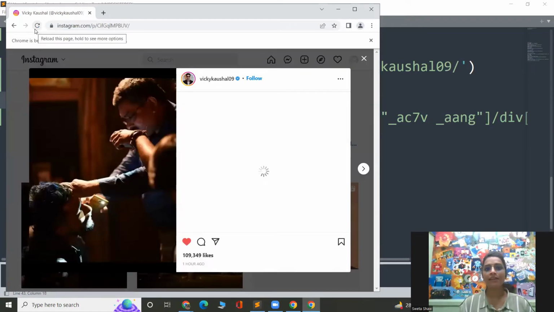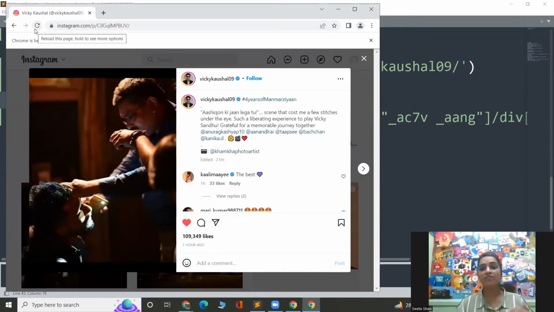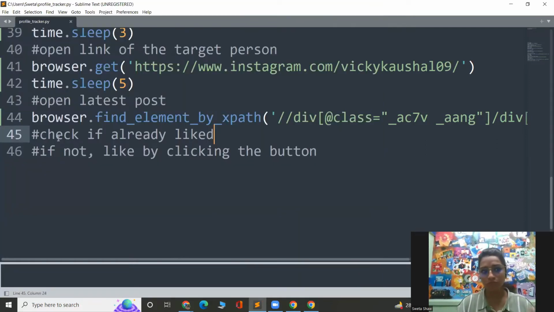So the page has appeared and here the particular post has been opened. Okay. So we are now at our last stage. I mean, last two steps, to check if it has already been liked by me or not. If not, I will have to like it. So let me just close the other window.